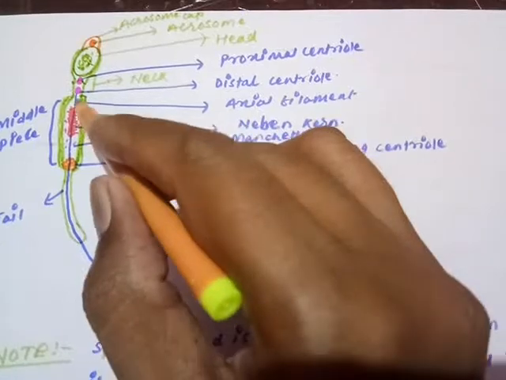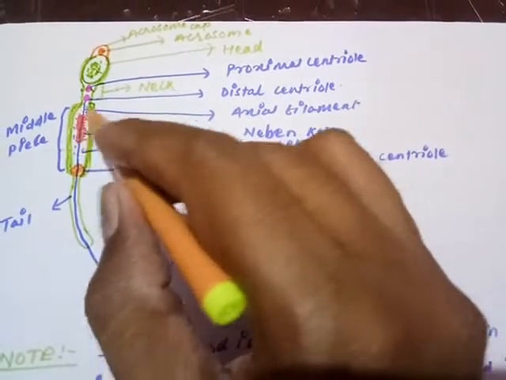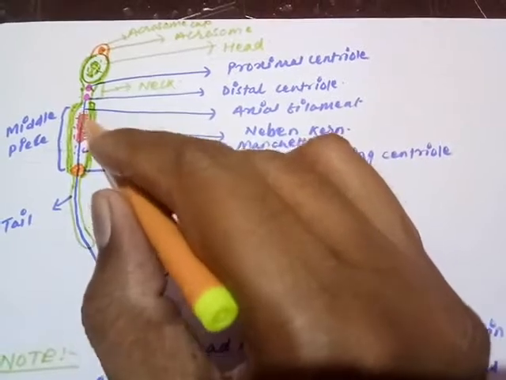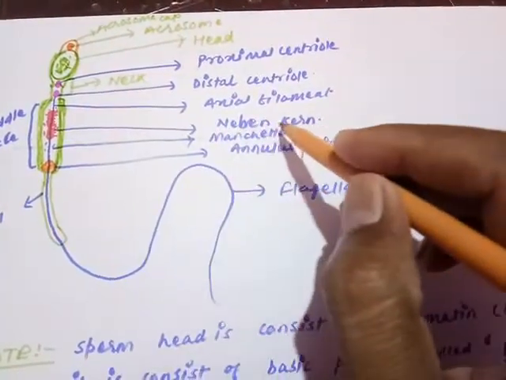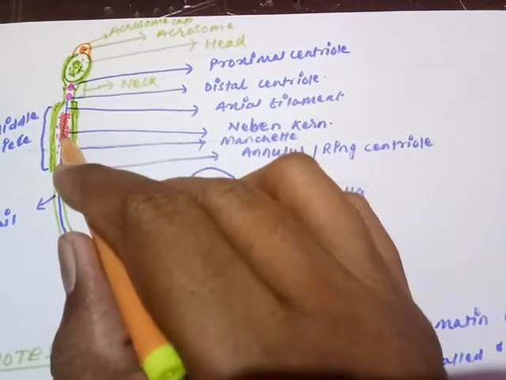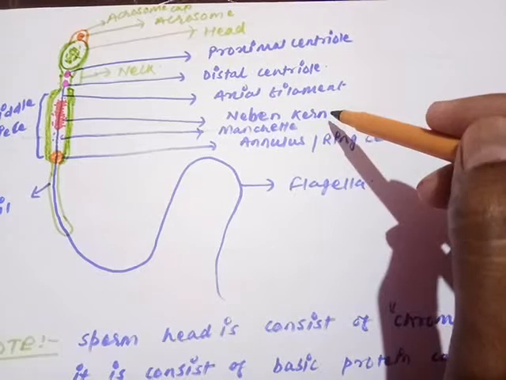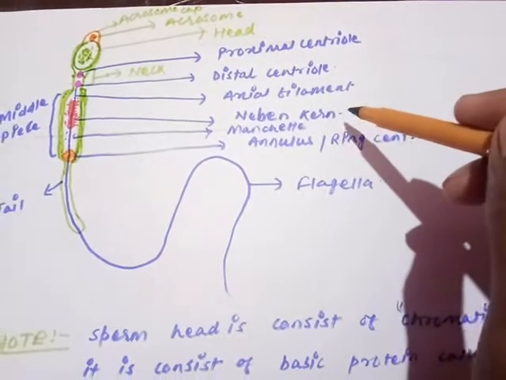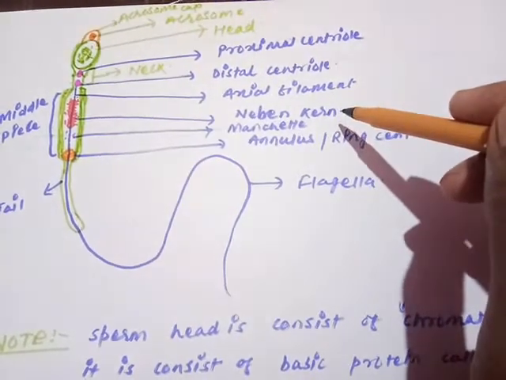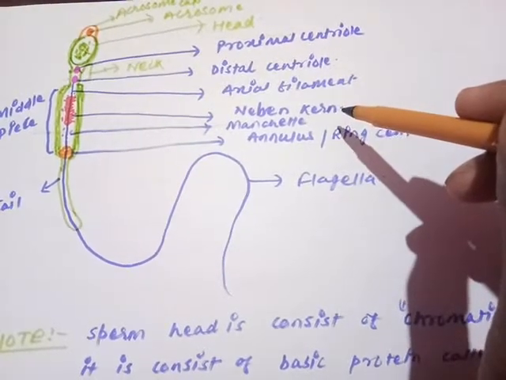Here we have seen in the middle piece the mitochondria are getting arranged over the axial filament and form a specific structure called as Nebenkern. In the middle piece, the axial filament will have the spiral sheath of the mitochondria that is called as Nebenkern, and that is required for providing nutrition for energy for the movement of the sperm.